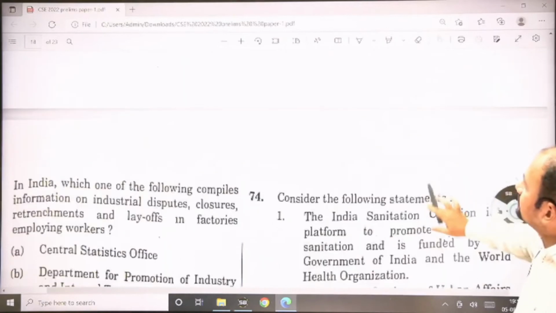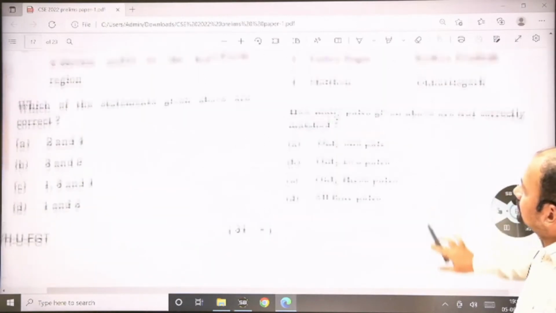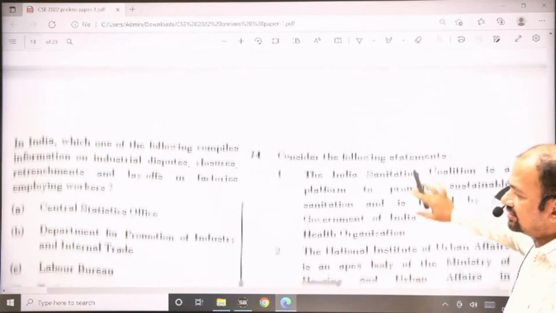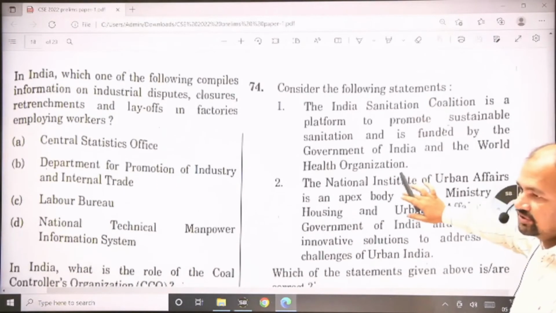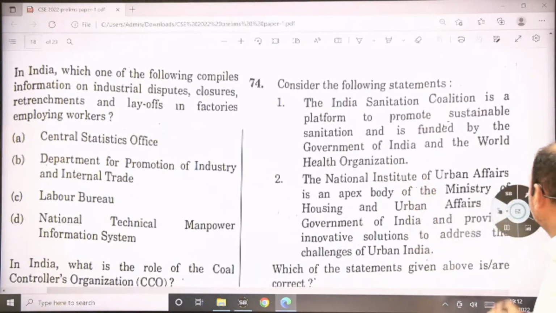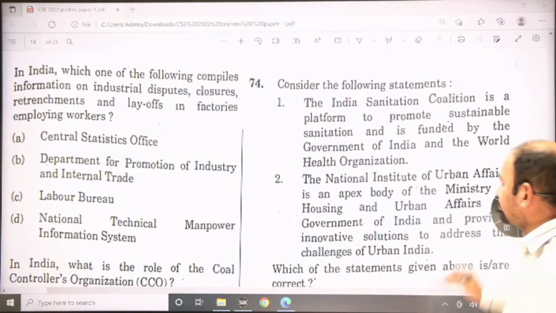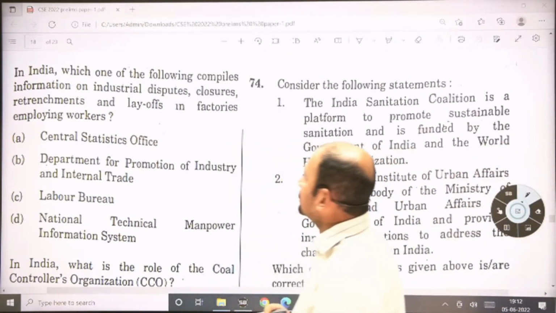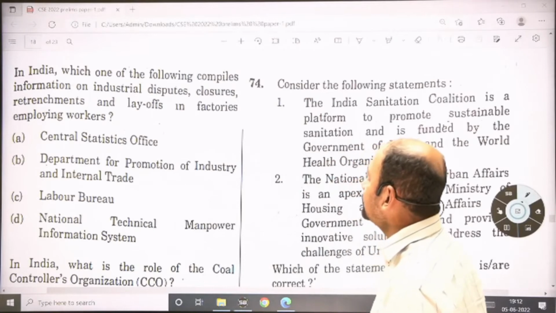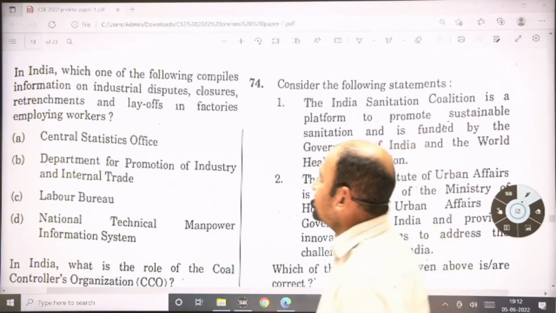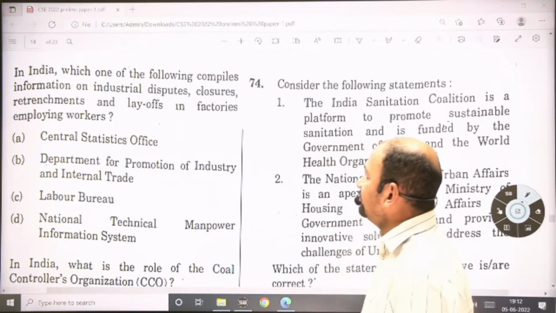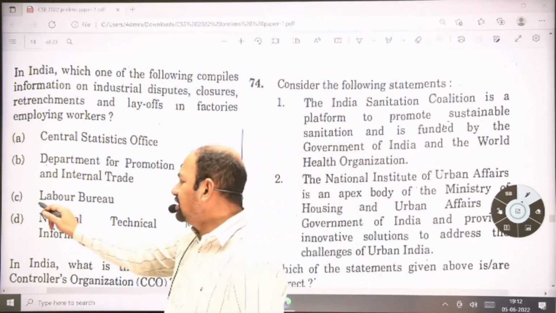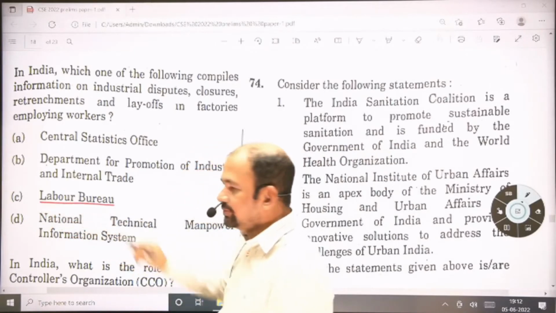So again, question number 71. Typically this question is from economics. In India, which of the following organizations collects information on industrial disputes, closures, retrenchments and layoffs in factories employing workers? So there is an act for this, and the answer for this is Labor Bureau.